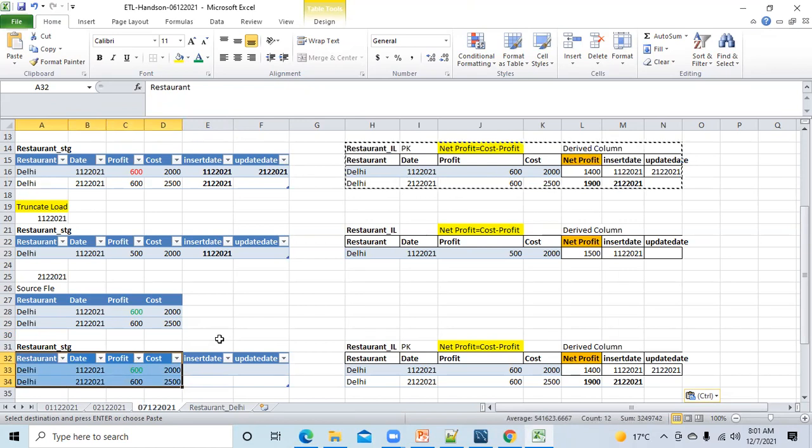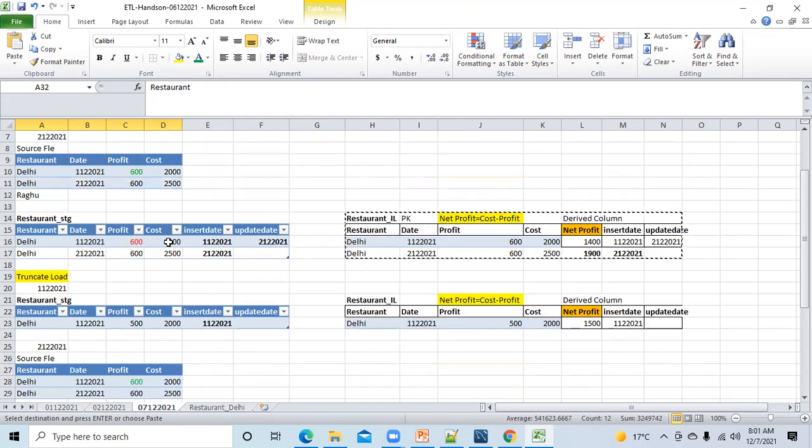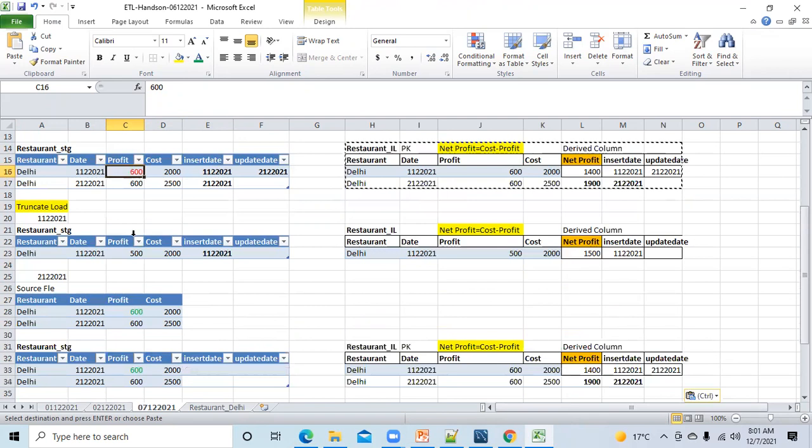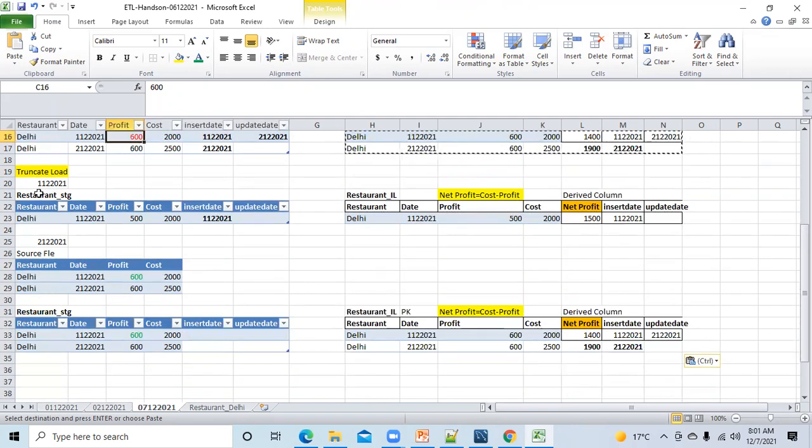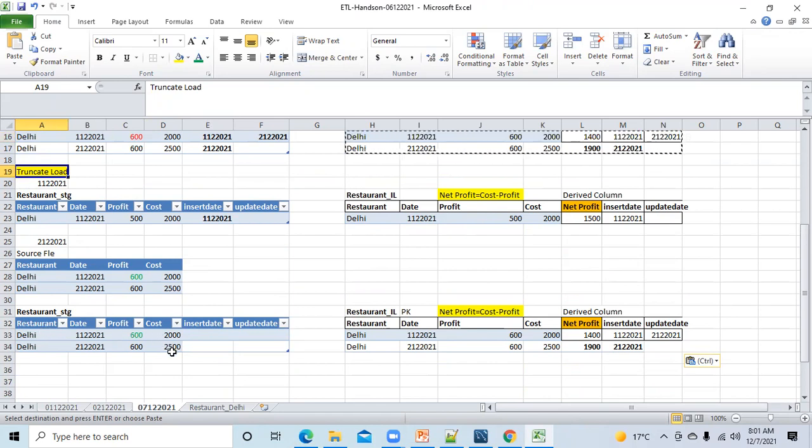Perfect, perfect. This is one correct reason. The time will be saved because here it has to compare. What is the change? It was 500 earlier. Now it has to change to 600. So it has to do some comparison whether it has changed, right? But in this case, it is not doing any comparison. It will delete the data in staging. It will copy from the source file and paste here. That's the one thing, right? Clear?